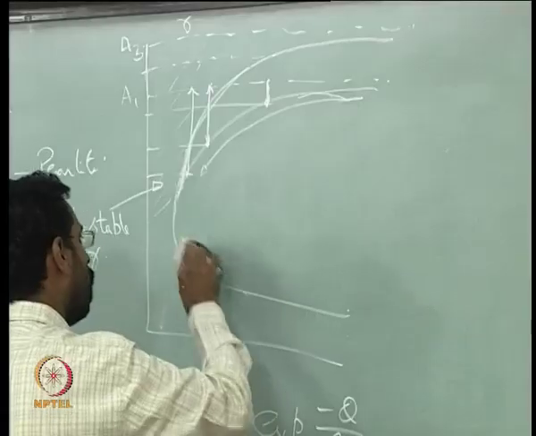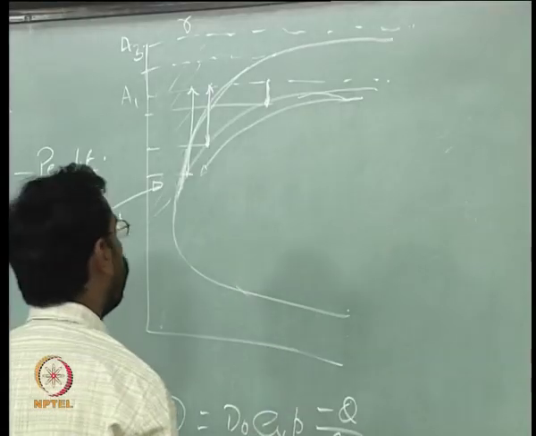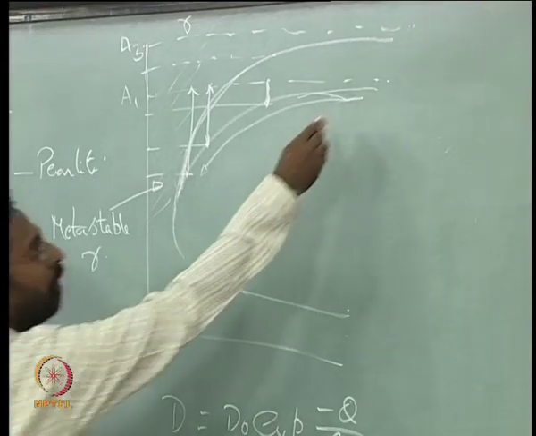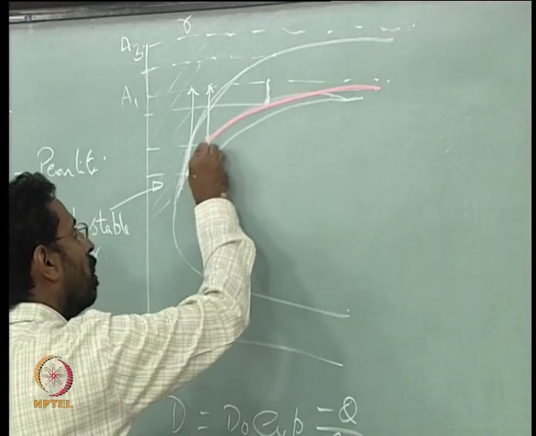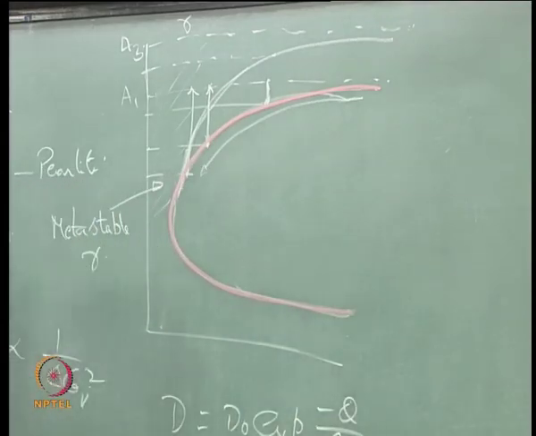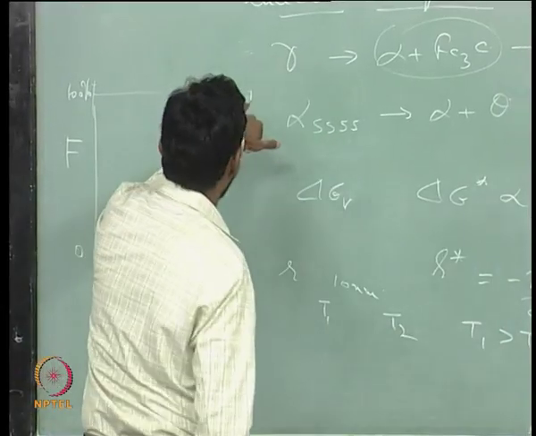So the combination gives you a curve of this nature. And this is only the start of transformation, and you need to consider the end of transformation also, that means this part.